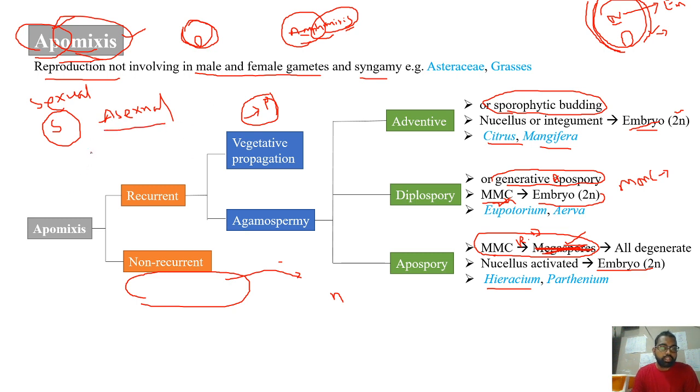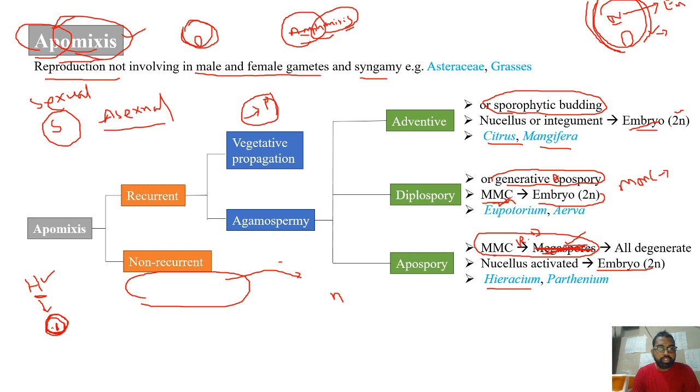So this is having some importance, particularly in agriculture, where if I have produced a hybrid plant through various hybridization experiments, from this I can produce the apomictic seeds, that possess the embryo which is genetically identical to the hybrid, whatever that superior plant that I have.